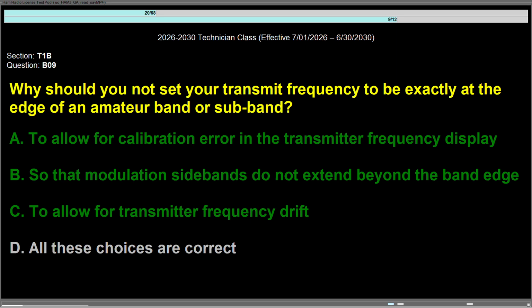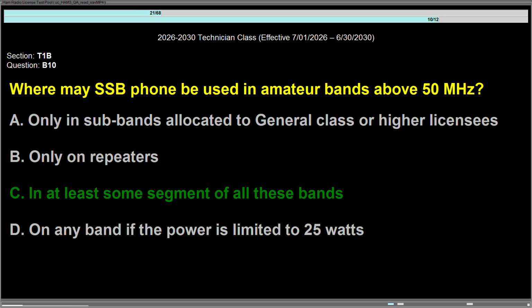Question Bravo 09, why should you not set your transmit frequency to be exactly at the edge of an amateur band or subband? Answer is D, all these choices are correct: A, to allow for calibration error in the transmitter frequency display; B, so that modulation sidebands do not extend beyond the band edge; C, to allow for transmitter frequency drift. Question Bravo 10, where may SSB phone be used in amateur bands above 50 MHz? Answer is C, in at least some segment of all these bands.